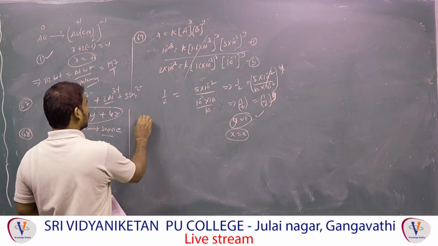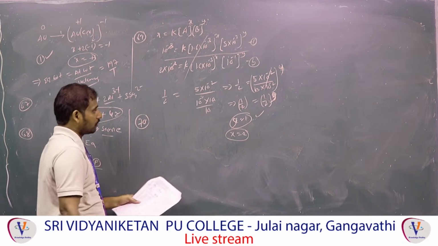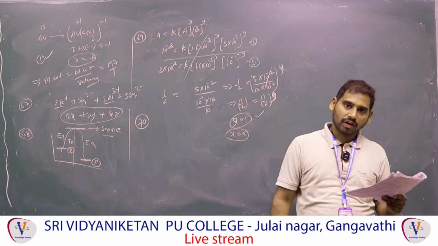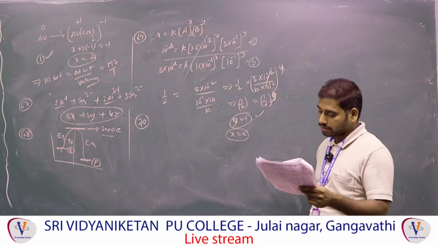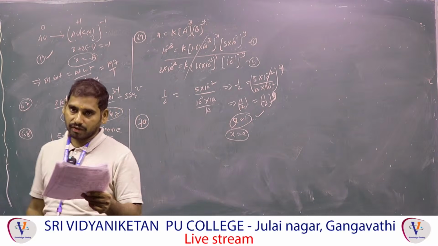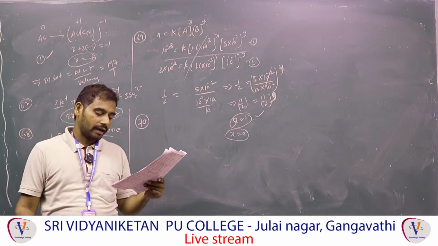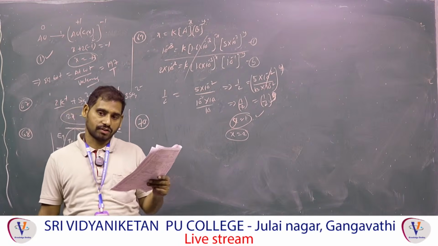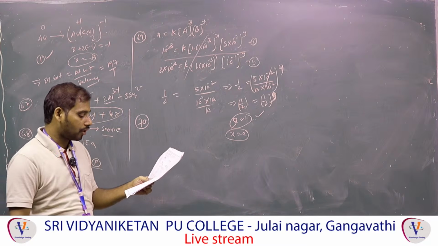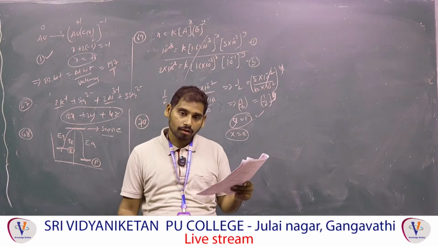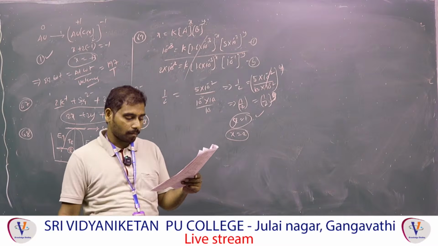So 70, like this you have to do. Question number 70. Match the following. V2O5 vanadium pentoxide. Vanadium pentoxide we have to use in oxidation of sulfur dioxide in manufacture of sulfuric acid. Correct. Titanium tetrachloride and trialkyl aluminum, that is called Ziegler-Natta catalyst. Ziegler-Natta catalyst you have to use in polymerization. Polymerization of what? Alkene. Polymerization of alkene.